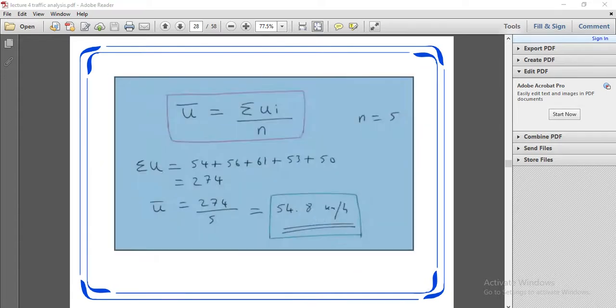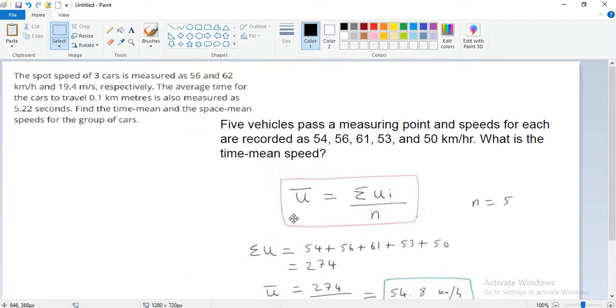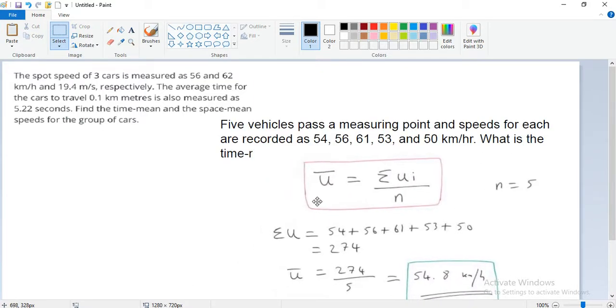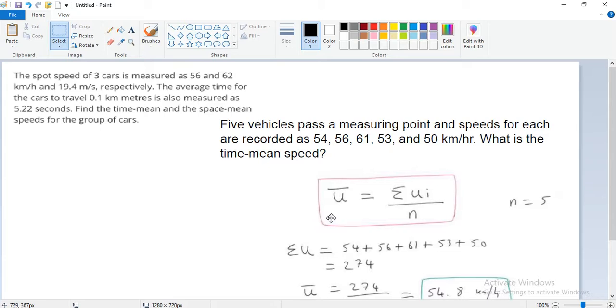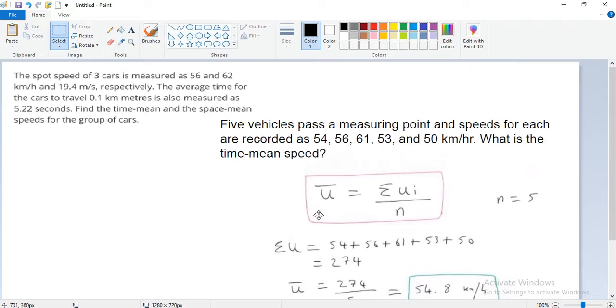Okay, so what is time mean speed? u bar is the time mean speed.